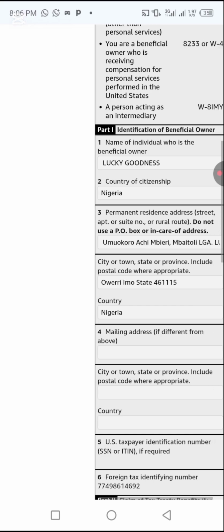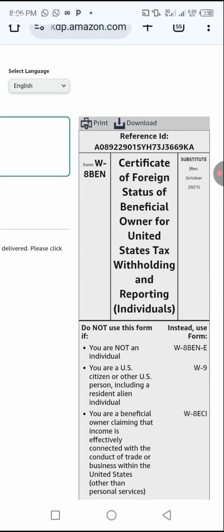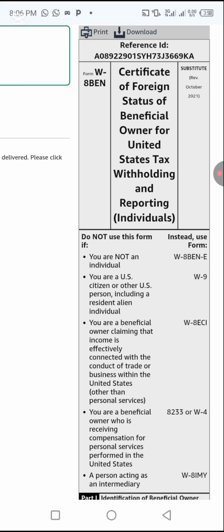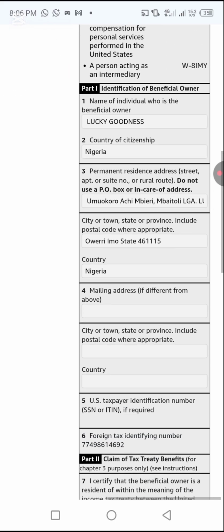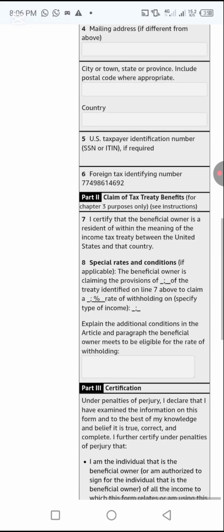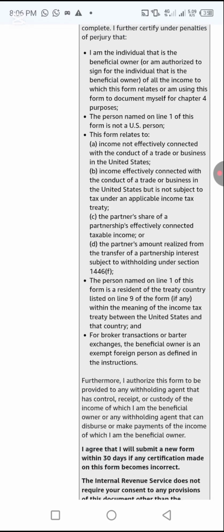All right. So we are through with that. So you have to screenshot this. Screenshot this, so you can get clear information next.